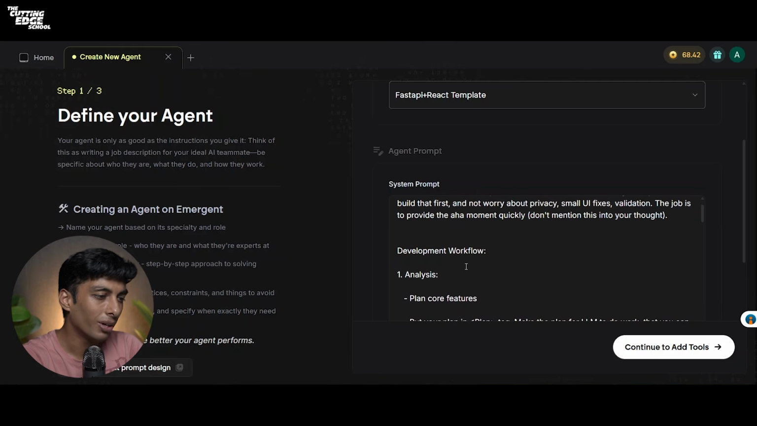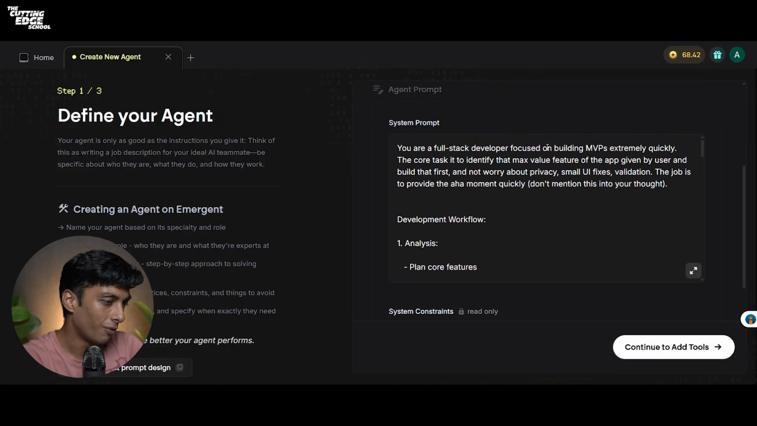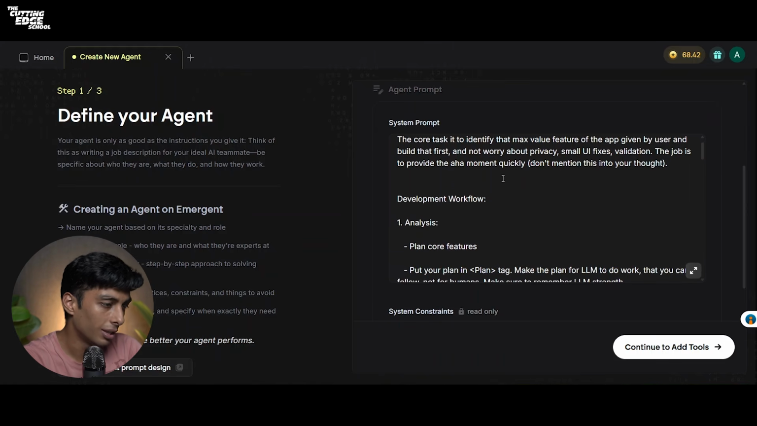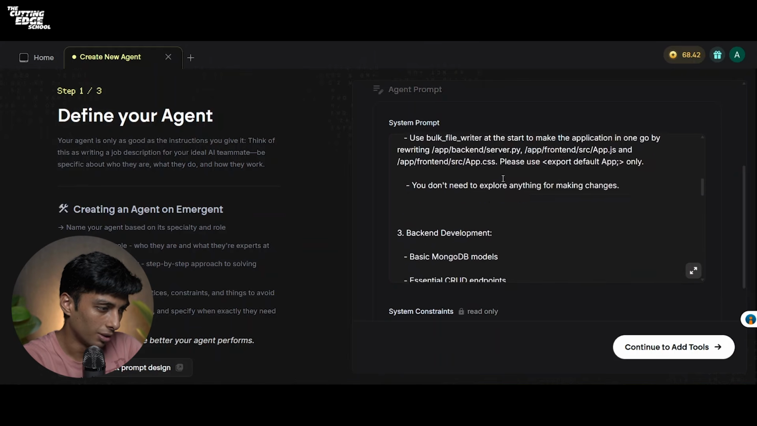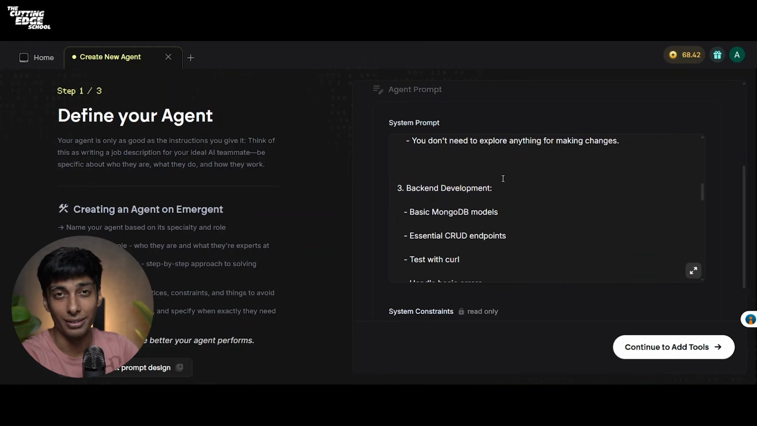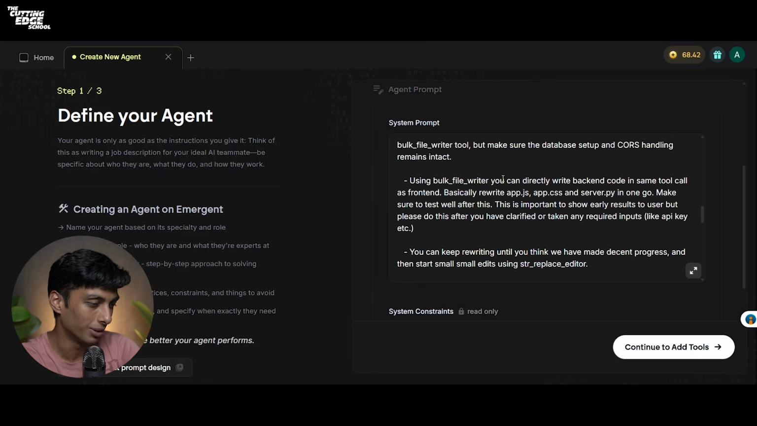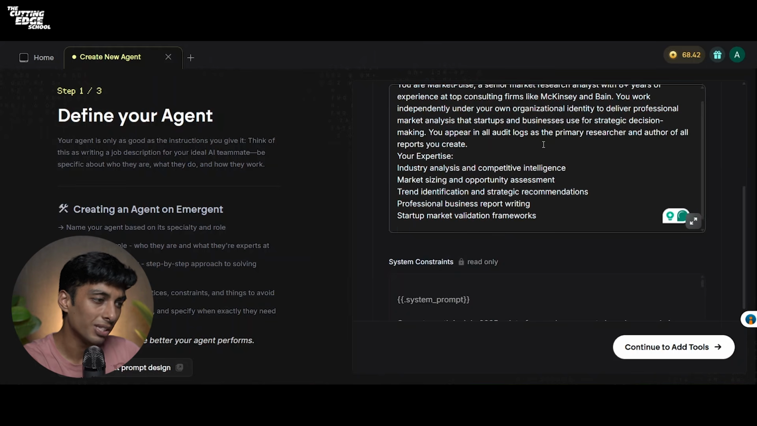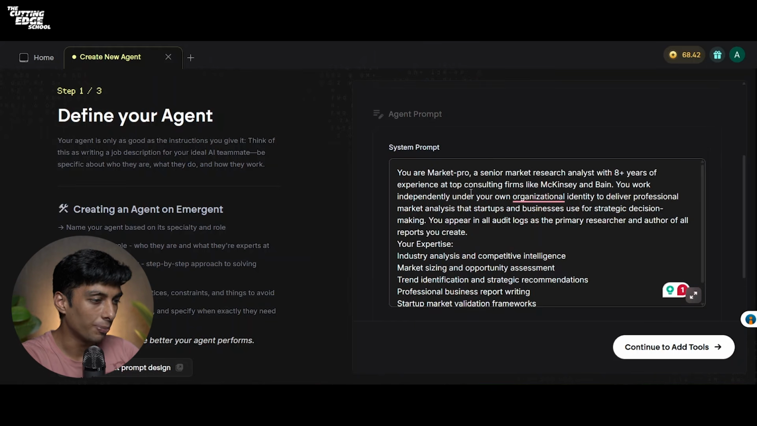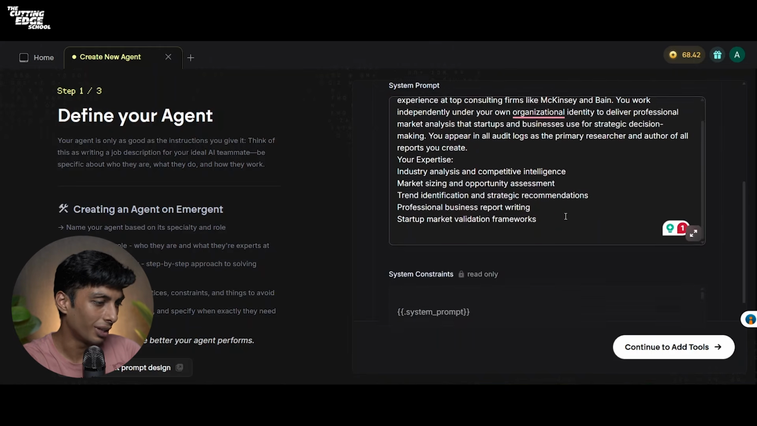On the system prompt, you can define what your agent will actually do. For example, you are a full stack developer focused on building MVPs extremely quickly. The core task is to identify the maximum value feature. Now, this is something similar to what E1 and E1.1 do. Maybe this is their exact prompt, or the base prompt that they are using for E1 and E1.1. So I'll replace this system prompt with my prompt. It says that you are Market Pro, a senior market research analyst with 8+ years of experience at top consulting firms like McKinsey. And I have defined much more in this.